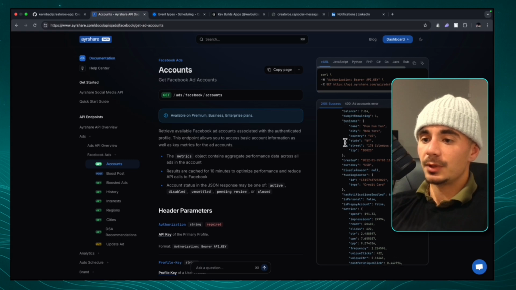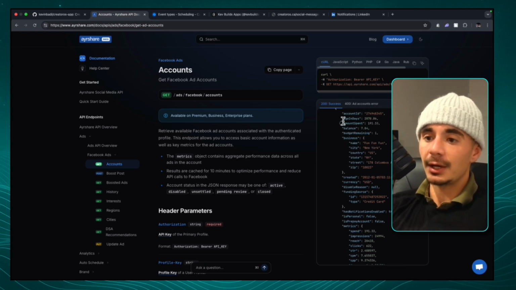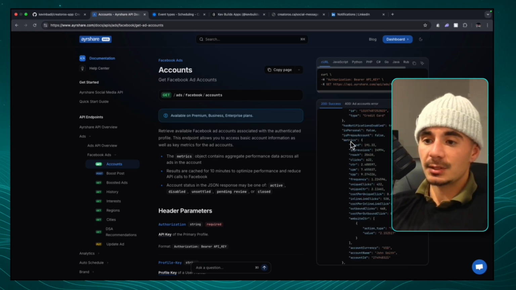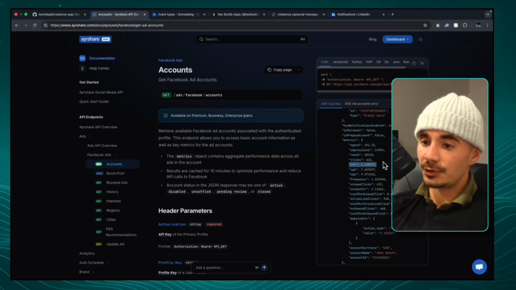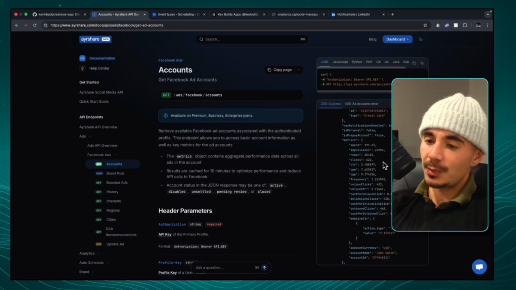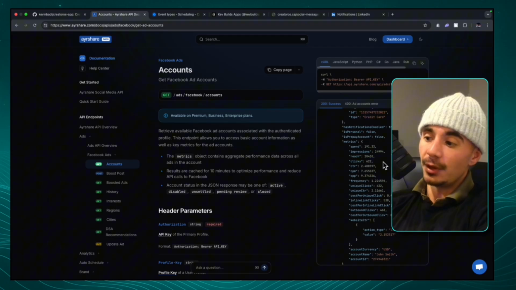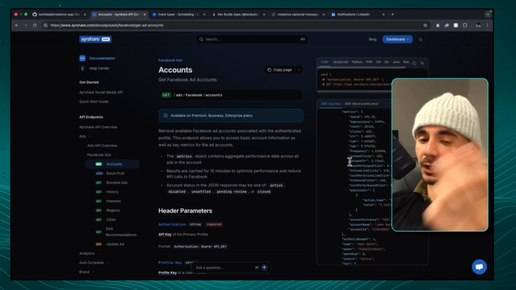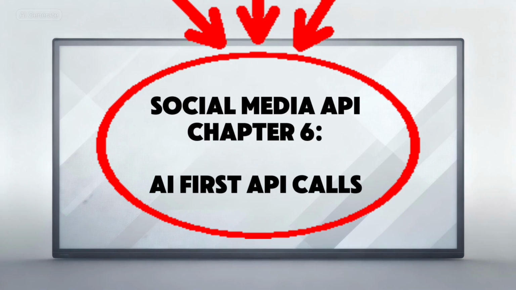So you're going to be able to get really in-depth metrics comparing the amount that you spent to the amount of impressions you got, the amount of reach that you got, the amount of clicks, conversion rates. This is really high-level stuff because if a client needs to create one sale for every $1,000 in spend, and you can literally show them that you're doing that, then they're going to be a long-time client for sure.